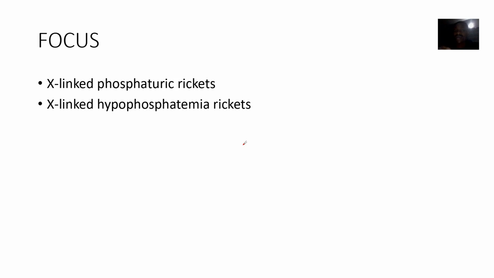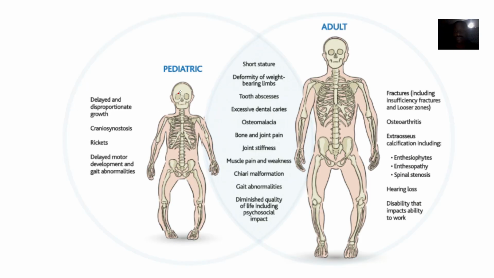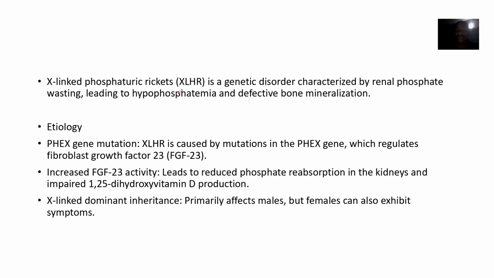Hypophosphatemia or hypophosphaturic, when you say uric, is about involvement of the renal system. So in this one, the ability of the kidneys to reabsorb phosphate back into the body is impaired. So you are losing a lot of phosphate through urine. Do you understand? Losing a lot of phosphate through urine. So let's quickly run through it.